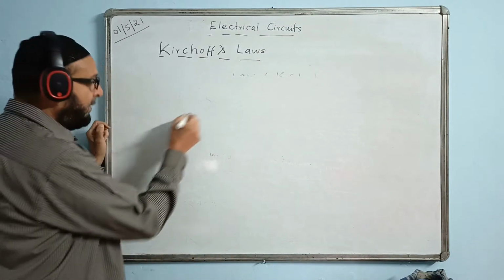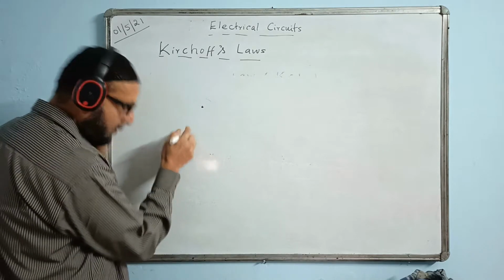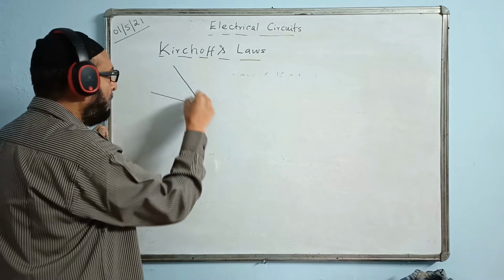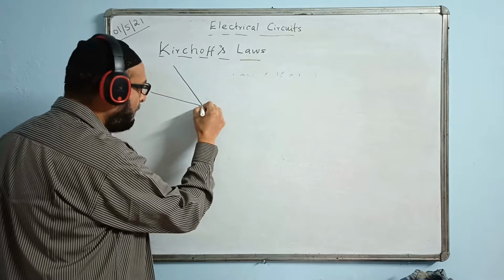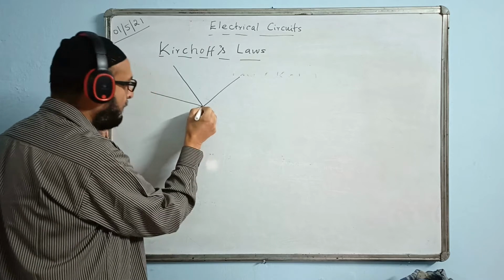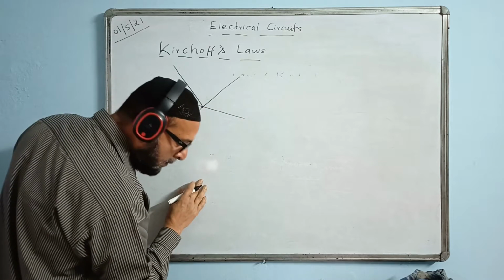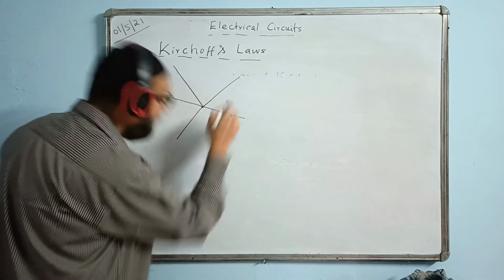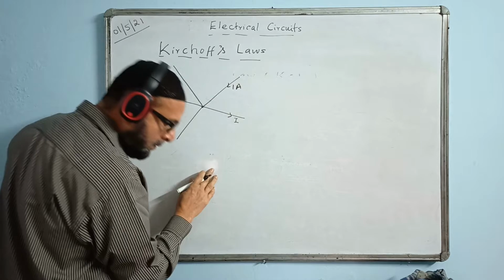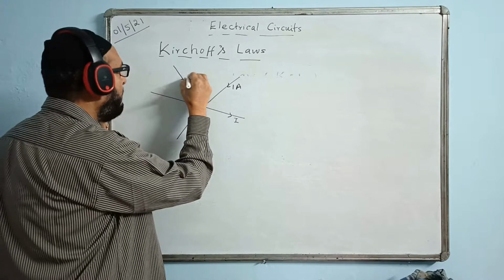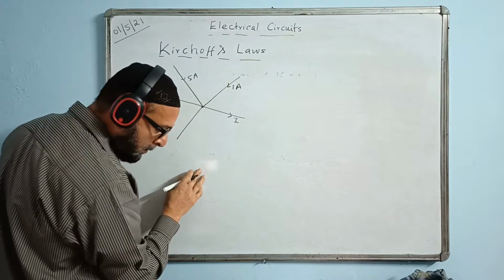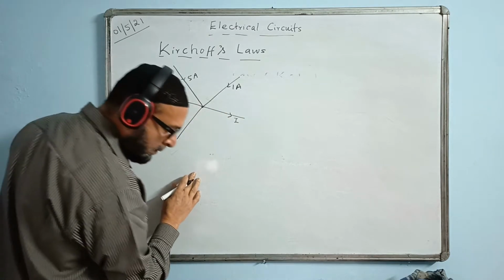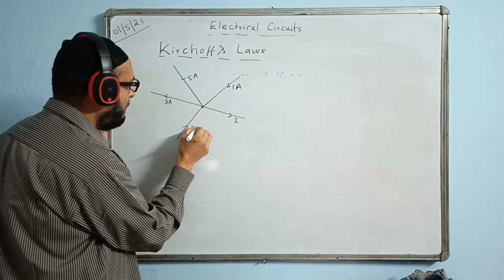So there are 2 cases given here. One is over here shown. This is I. This is 1 ampere. This is 5 ampere. This is 3 ampere. And this is 2 ampere.